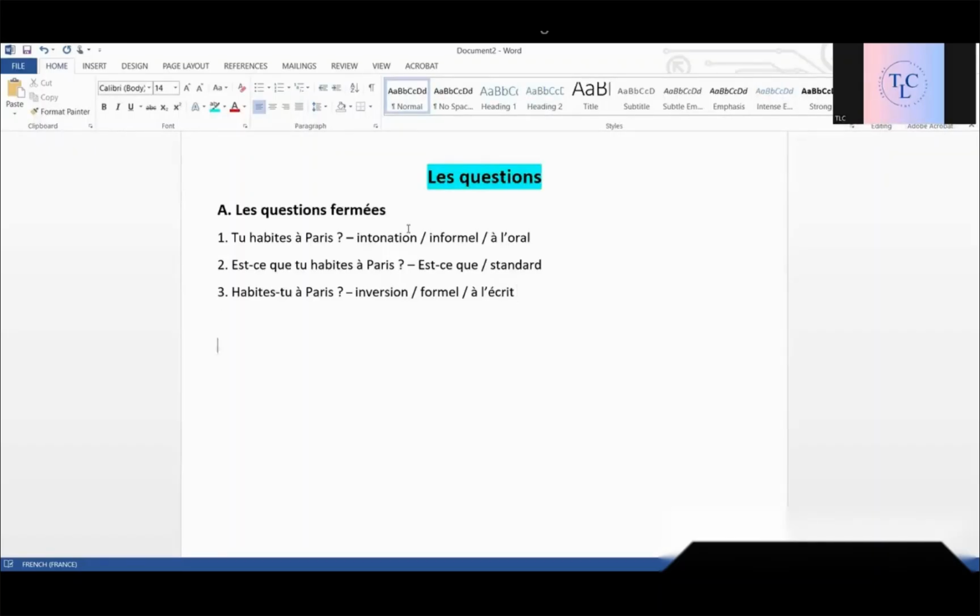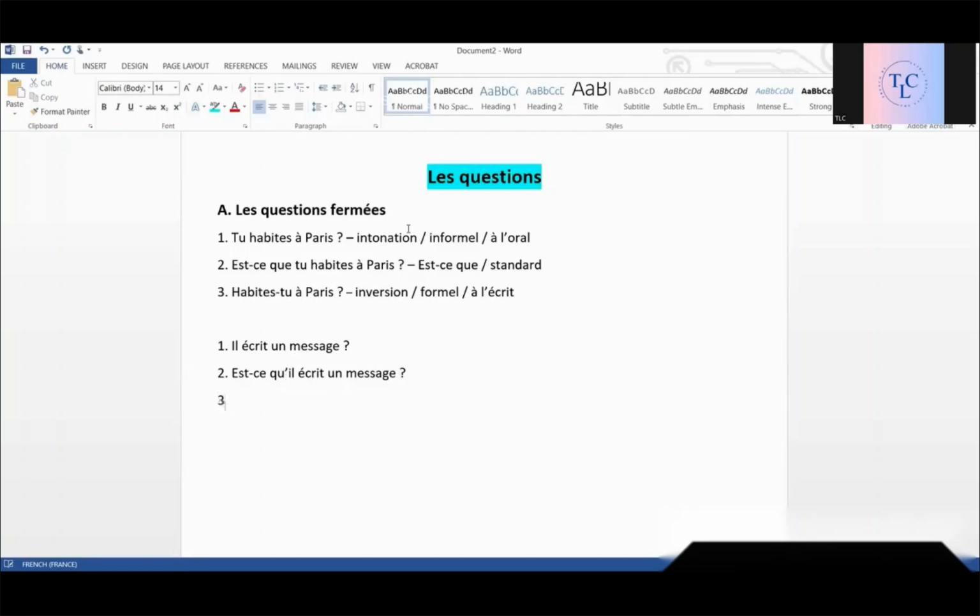Now let's take one more example. Il écrit un message. Il écrit un message. Intonation. Sujet, verbe, objet. Yes, and then a question mark. Simple. Next, just add est-ce que before it. We already have this question. Il écrit un message. Before that, we add est-ce que. Now, this is a vowel, so que will change to q apostrophe. Okay, so est-ce qu'il écrit un message?